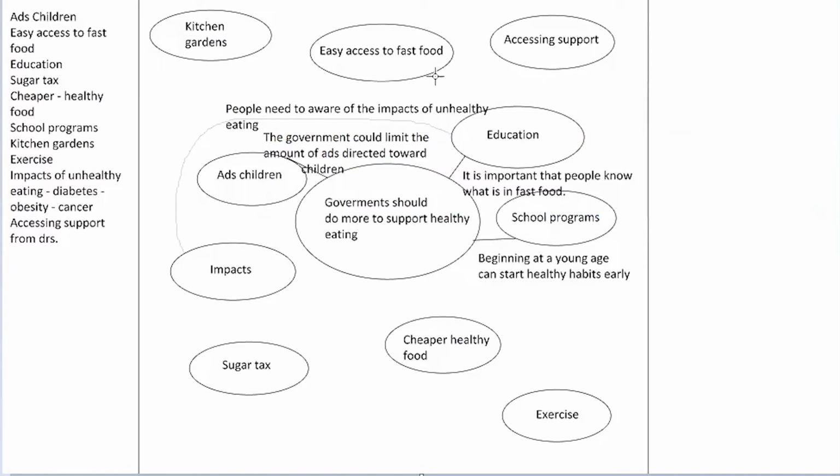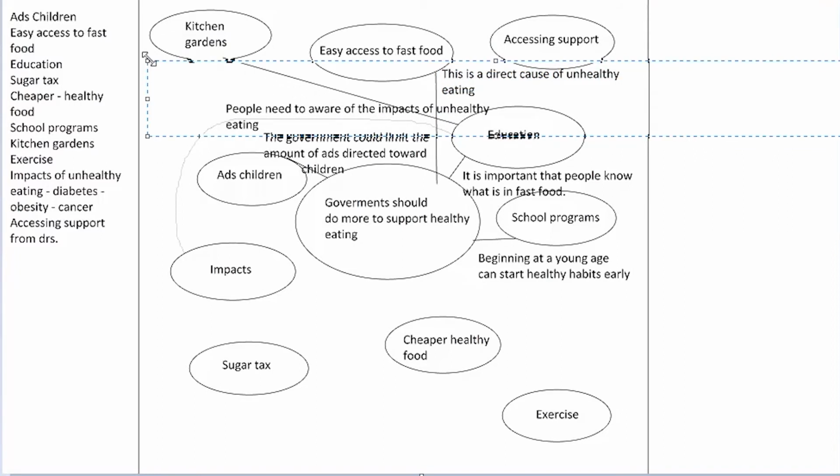I'm going to do a line here for easy access to fast food. And I'm just going to write here, this is a direct cause of unhealthy eating. Now, kitchen gardens could be a link between that and education. And I'll write, the more people know about kitchen gardens, the more likely they are to have one.